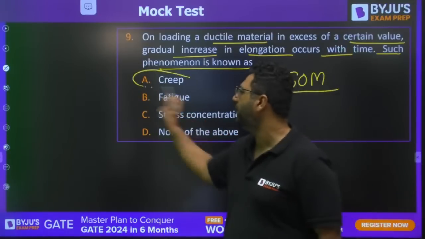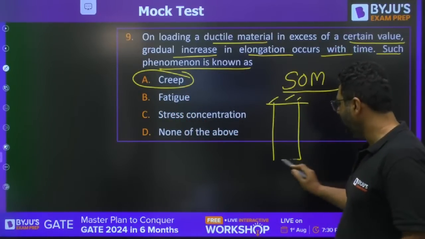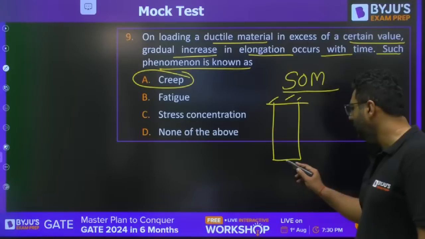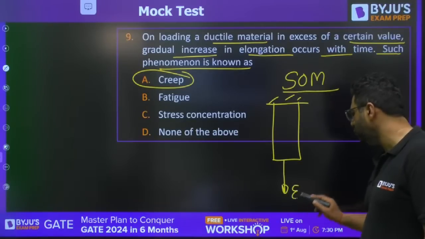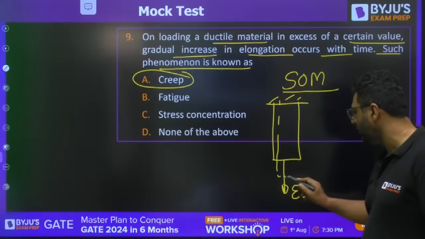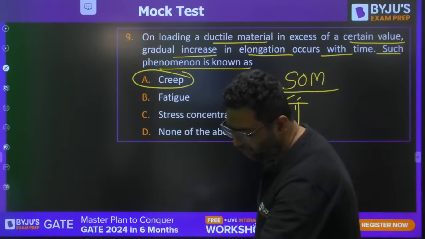The answer will be creep. Because you know, whenever we are going to have a workpiece, and let us say some load is acting on this, because of the load the deformation is going to be elastic, but with the time, elastic deformation is going to convert into plastic. So with the time, elastic deformation will be converting into plastic.